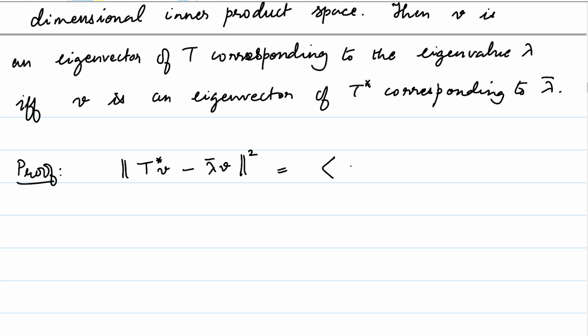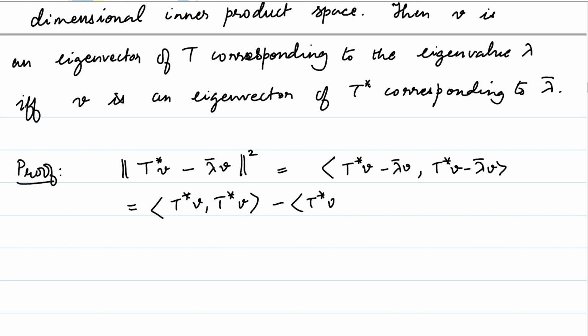But that is just equal to the inner product of T star v minus lambda bar v with itself, and this is equal to the inner product of T star v with T star v, minus the inner product of T star v comma lambda bar v, minus the inner product of lambda bar v with T star v, and finally the inner product of lambda bar v with lambda bar v.